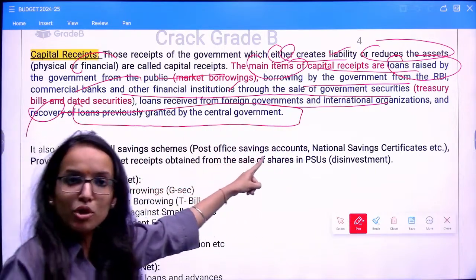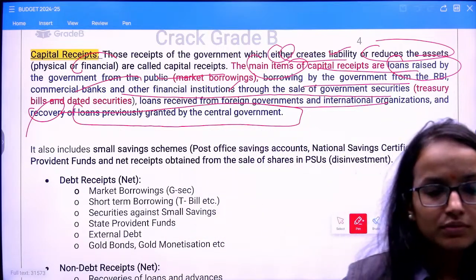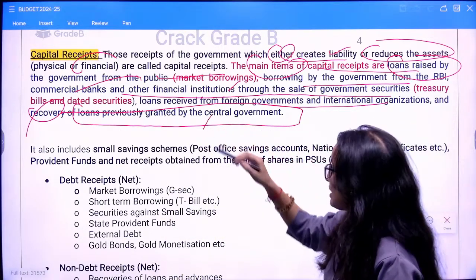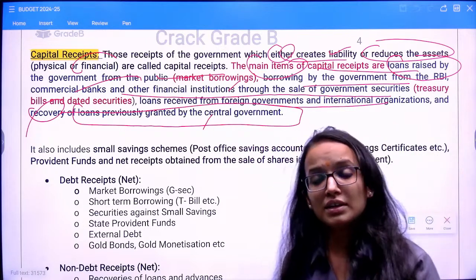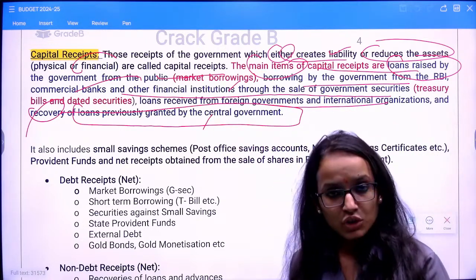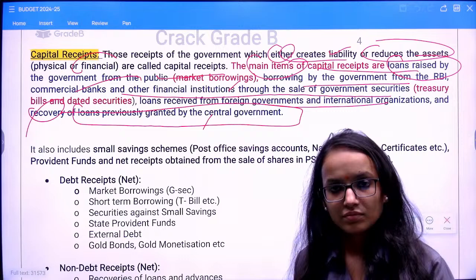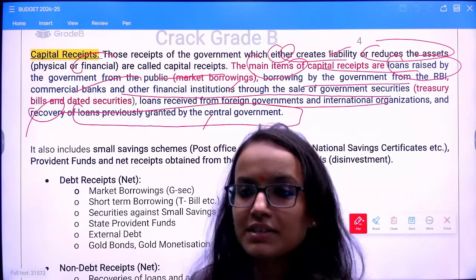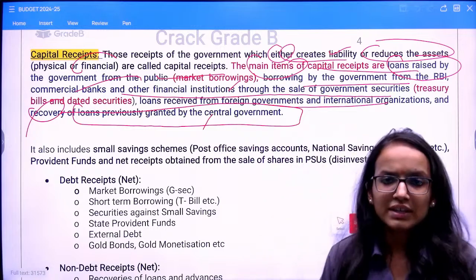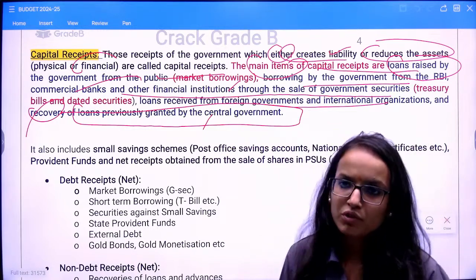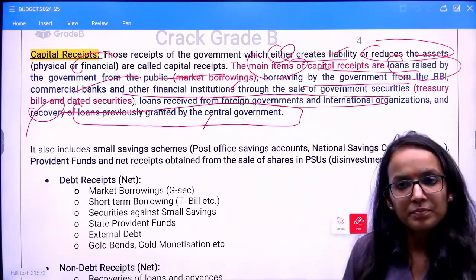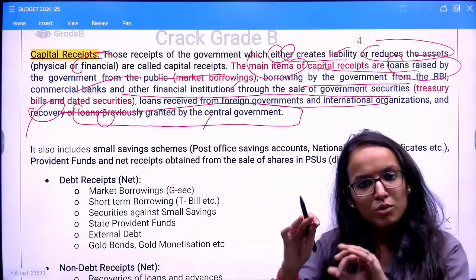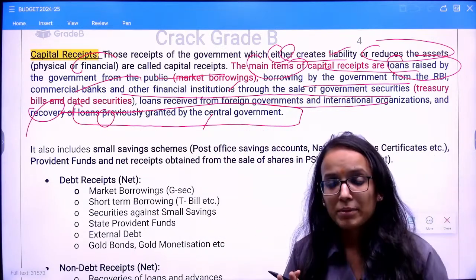And recovery of loans previously granted by the central government. Now this is something important. I want all of you to focus here. Recovery of loans previously granted by the central government. Recently I discussed with you that the dividend from RBI will be a revenue receipt, because it has not changed any asset or liability condition for the government. Now see, recovery of loan. Whatever you borrow, as is clear to everyone, will be a capital receipt.